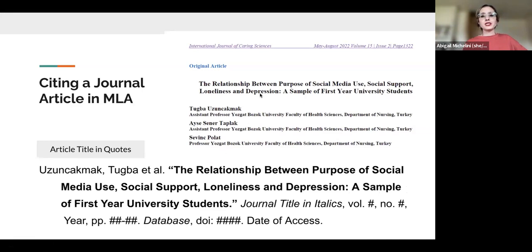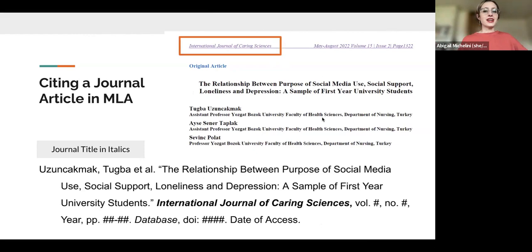Next, we are going to include the title of the article in quotes, okay? Now, whatever style this article title is in, I'm still going to capitalize each of the larger words in the title and put it in quotes. Sometimes article titles appear on the actual paper in all caps, or they only capitalize the first word. You're going to change that to fit the MLA format, which is capitalizing every major word and putting quotes around it like this, okay?